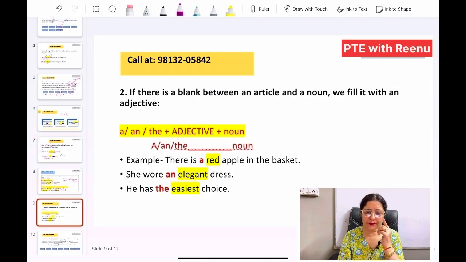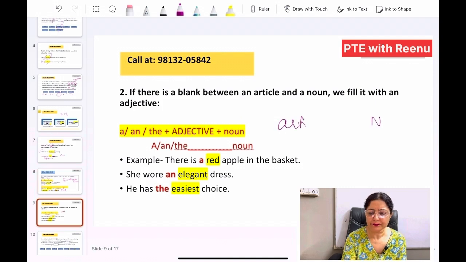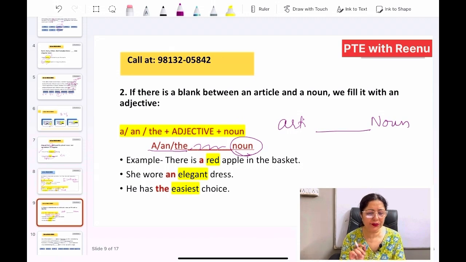Now if there is a blank between an article and a noun, meaning you have an article, a or the, then a blank, and then a noun, what you need to fill is an adjective. Let's see an example. There is a dash apple in the basket. So we have an article, we have a noun, and in between we will be filling it with what? Adjective. So red is what? It is defining the quality of the apple, it is an adjective.